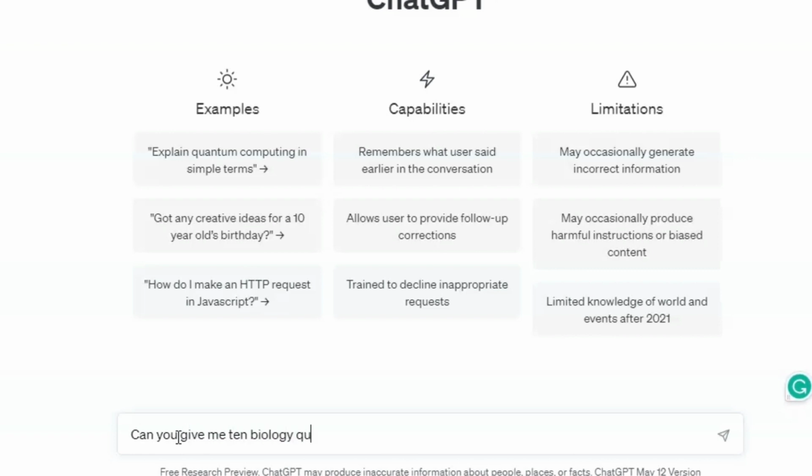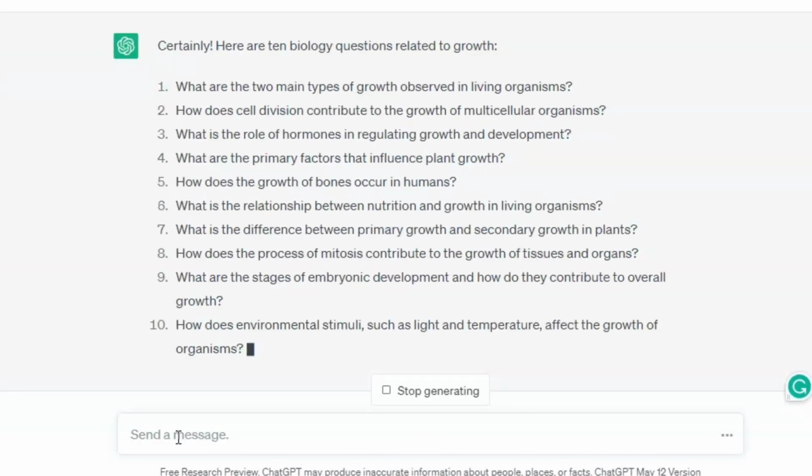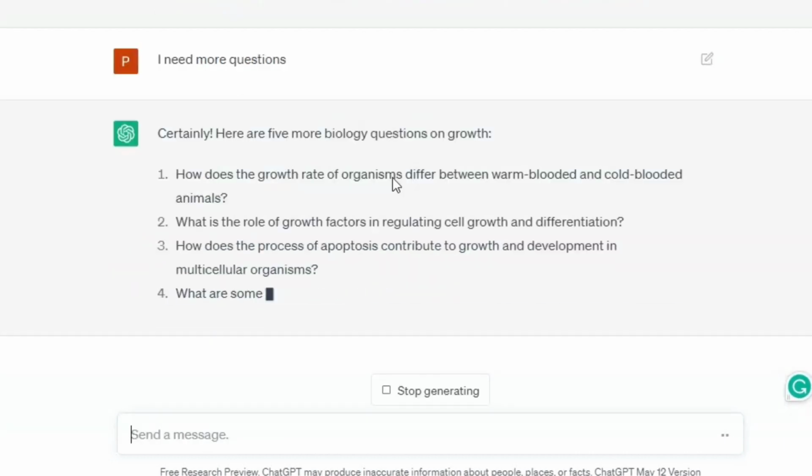So whatever way you want it to give you the questions, whether OBJ, whether theory, just tell it to give you questions and it will give you. And when it gives you and you feel that it should give you more, just tell it to give you more and it will give you more questions.